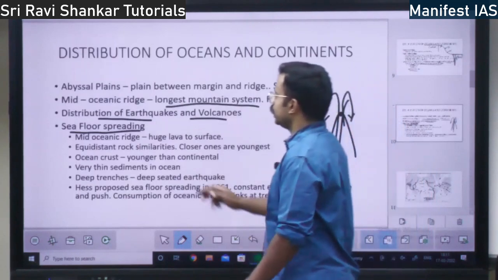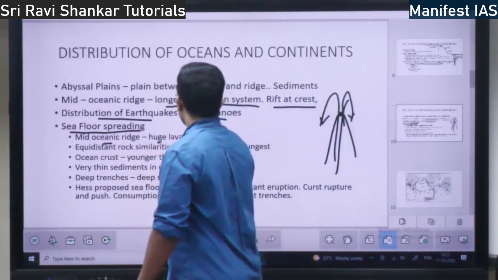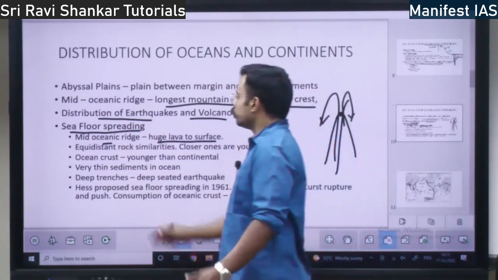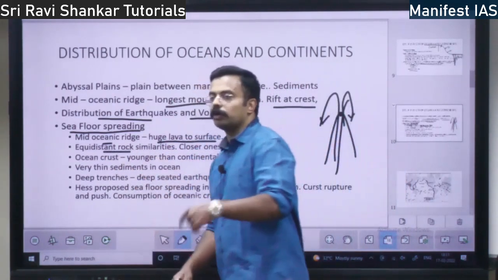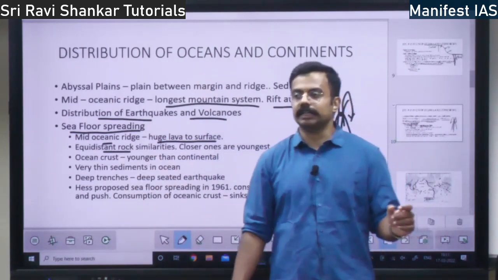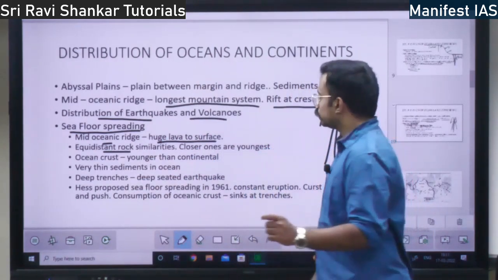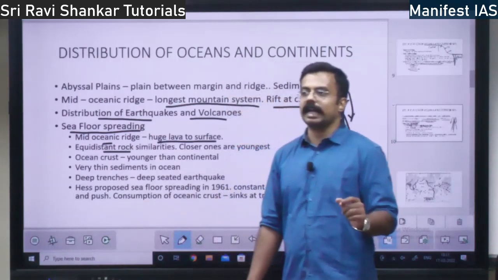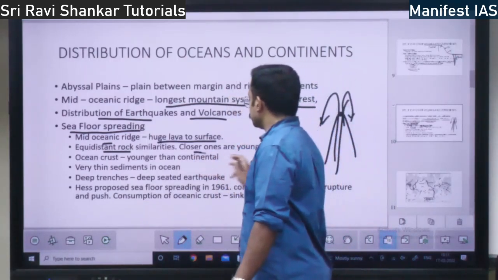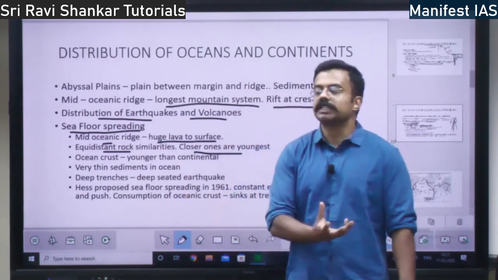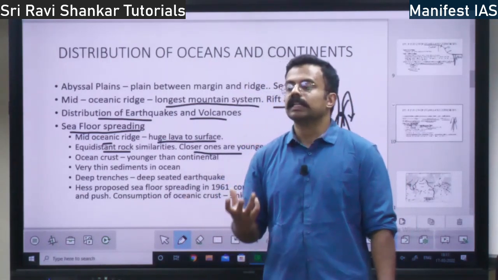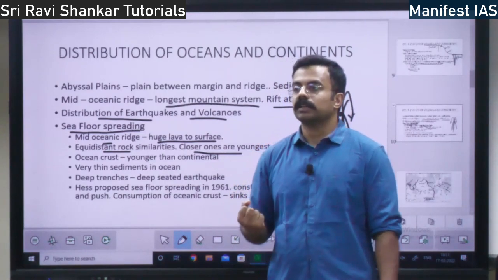So in seafloor spreading at the mid-oceanic ridge, huge lava will come to the surface, right? That is the first point. Equidistant rocks on both sides have similarities. Both have similar composition, similar age. The rocks closest to the mid-oceanic ridge are youngest.